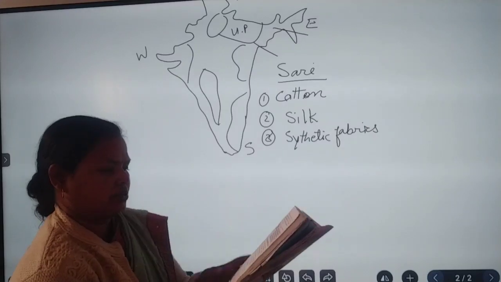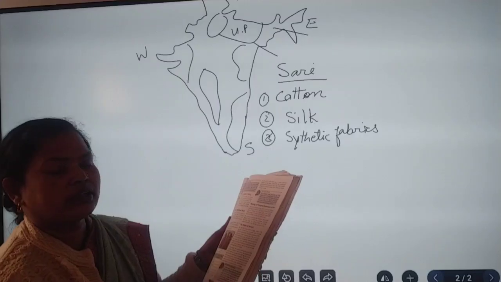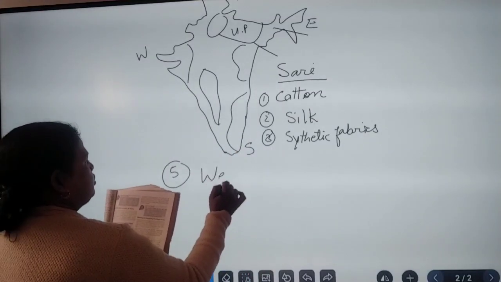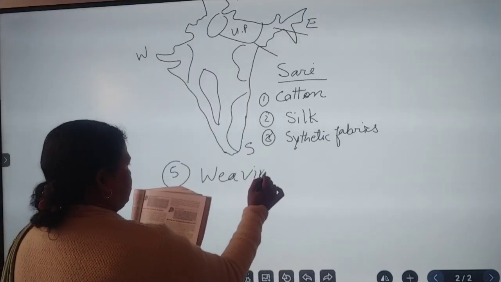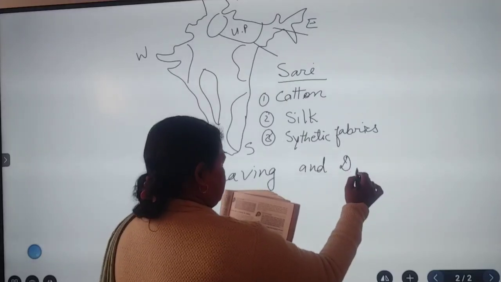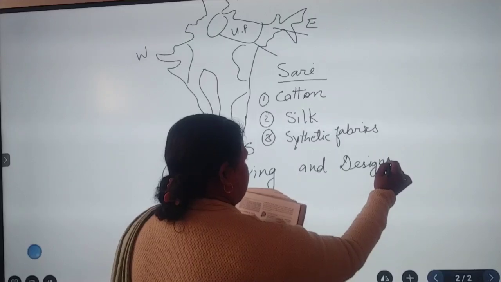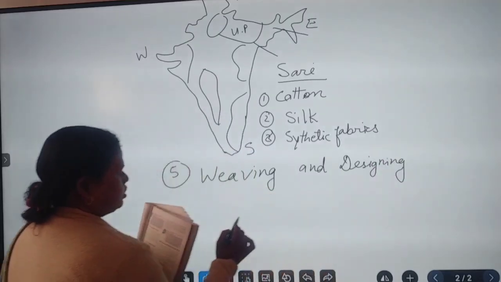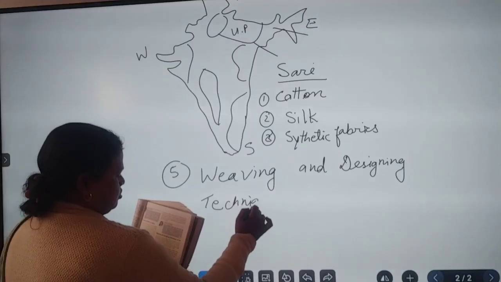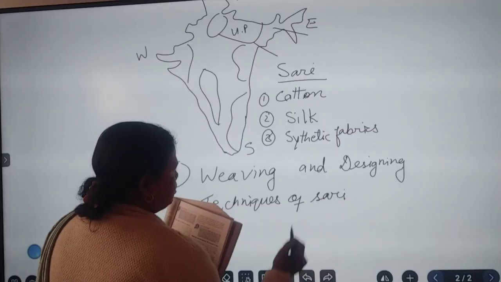Next, weaving and dressing technique of a sari. So let's see the technique of a sari. That's our fifth point of this chapter, weaving and designing technique.